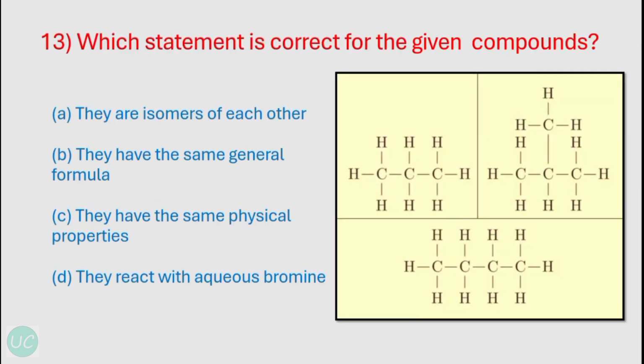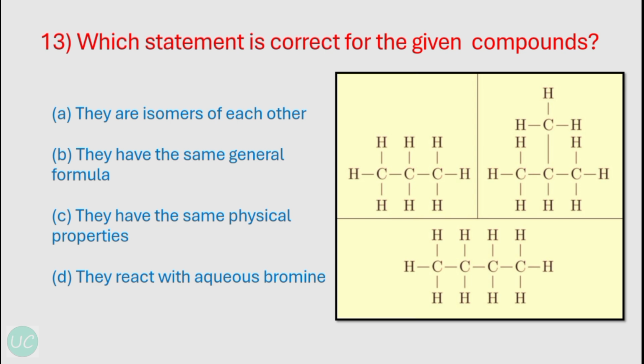Okay, our next question is, which statement is correct for the given compounds? So 3 compounds are shown in the figure. The first one is of propane and the other 2 are of butane, and the butane ones are isomers of each other. Okay, so the first option is they are isomers of each other. So this is wrong. All 3 are not isomers of each other, since the propane is a 3 carbon compound and the other 2 are 4 carbon compounds. Only the last 2, the butane one, the 4 carbon ones, are the isomers of each other.